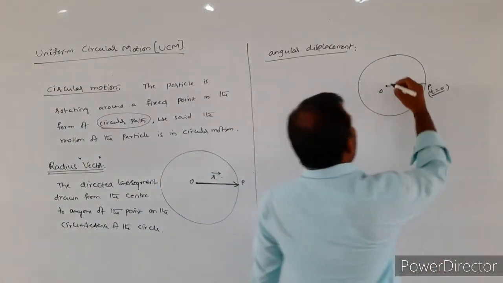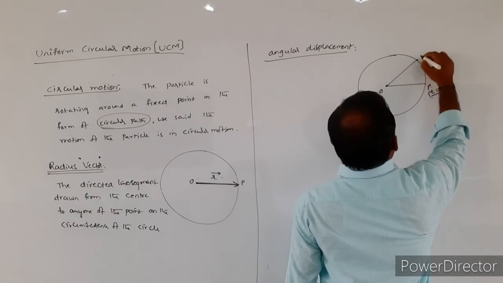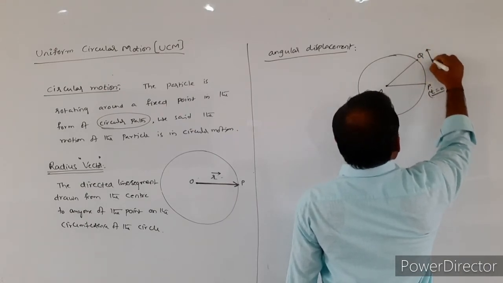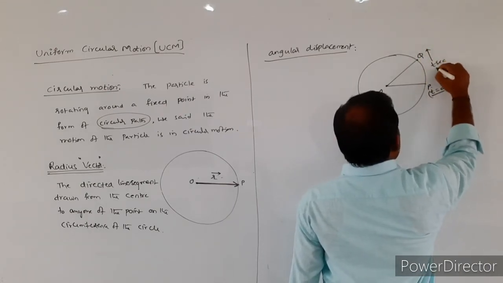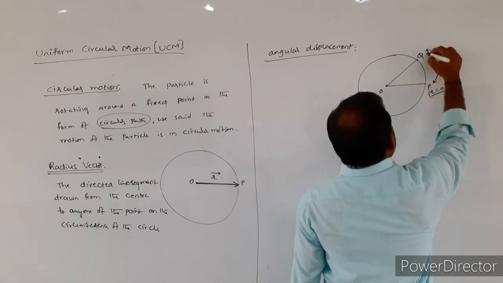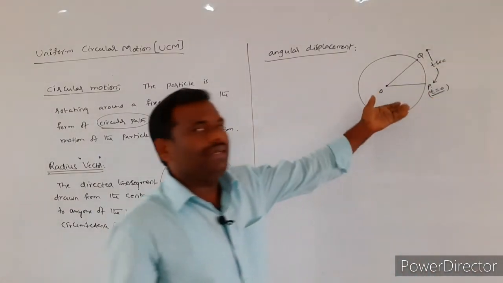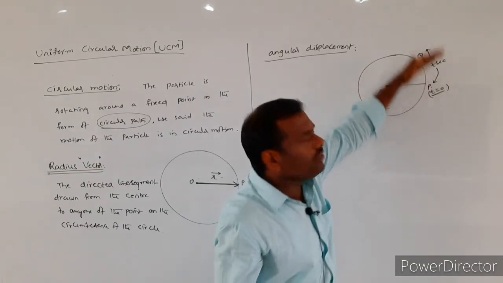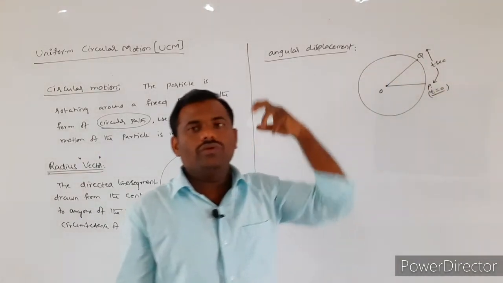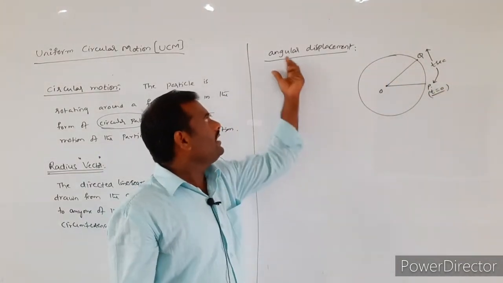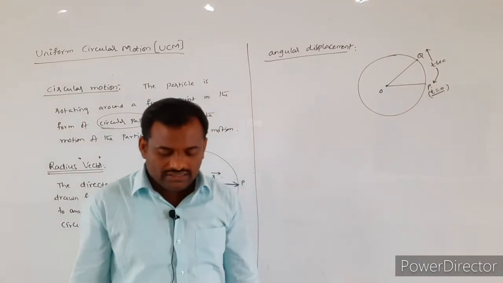In a time of t seconds, its position changes from P to Q. Now we will define angular displacement.